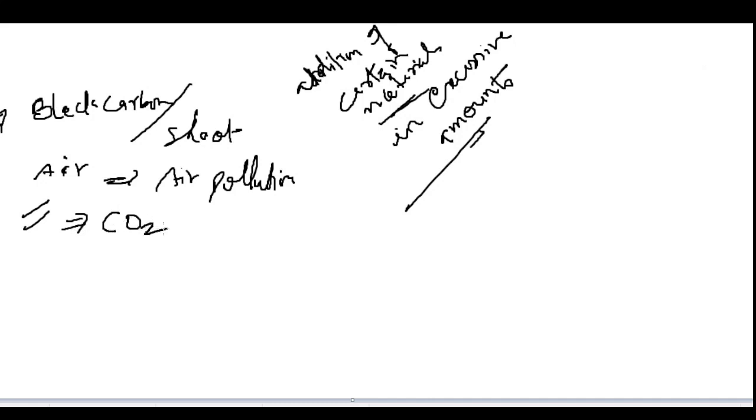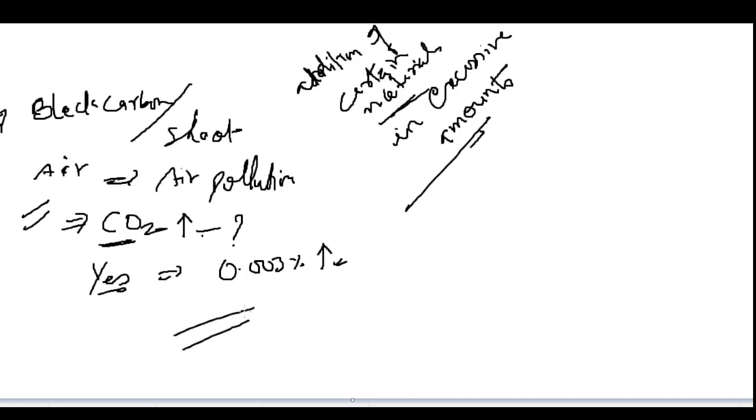Let's take the example of CO2. If CO2 increases in the air, will it be called air pollution? The answer is yes. The concentration of CO2 should be 0.03%, but if by any chance this concentration increases in the air, then this will also be called air pollution.